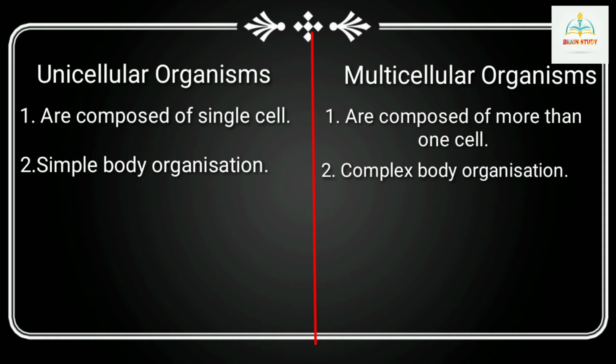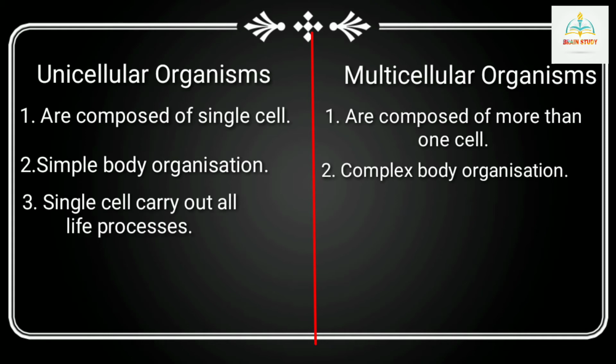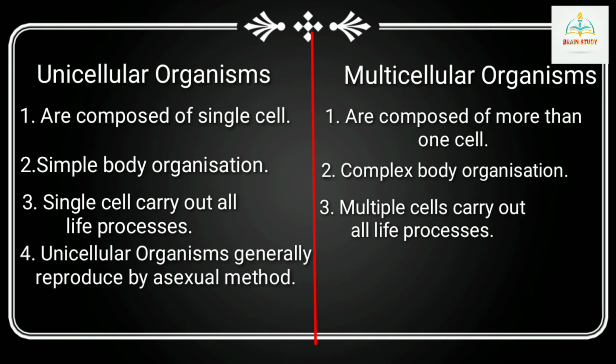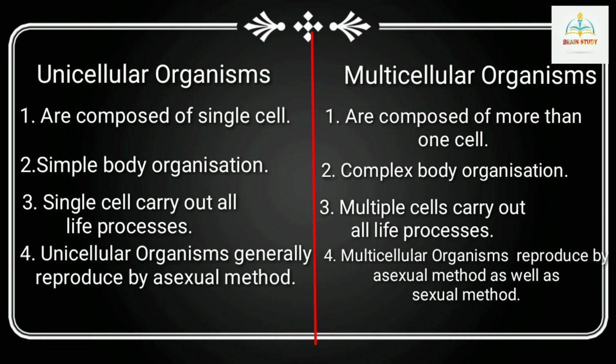Third, in unicellular organisms, a single cell carries out all necessary life processes, whereas in multicellular organisms, multiple cells perform different functions. Fourth, unicellular organisms usually reproduce by asexual means, whereas multicellular organisms reproduce by sexual as well as asexual means.